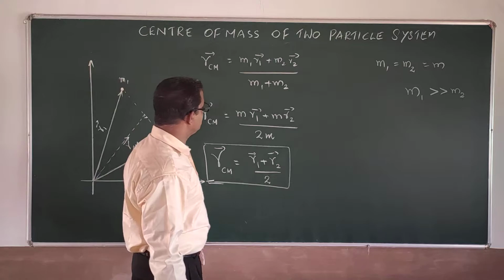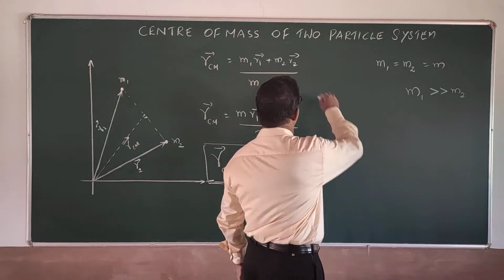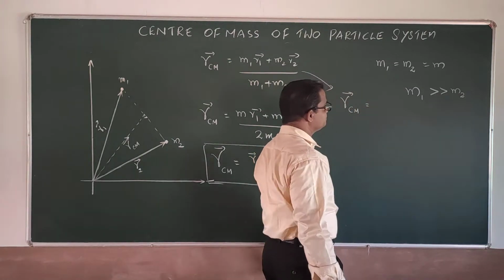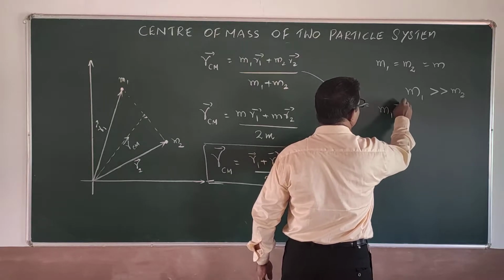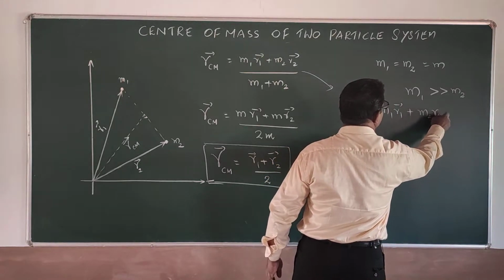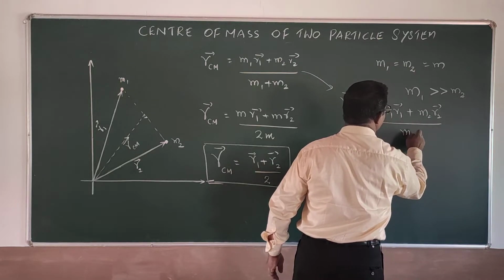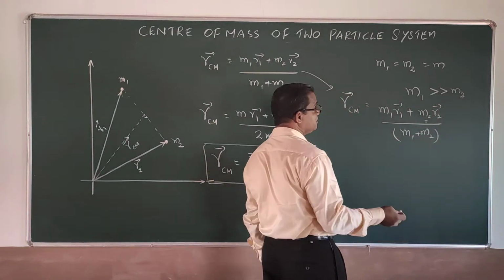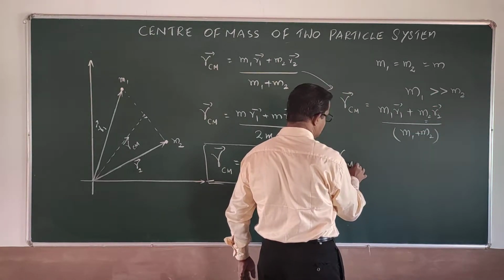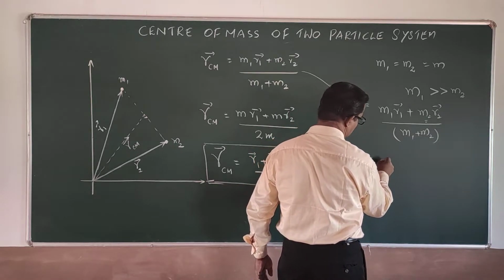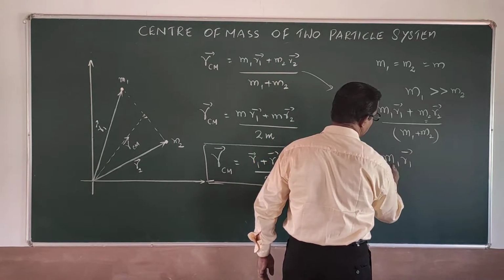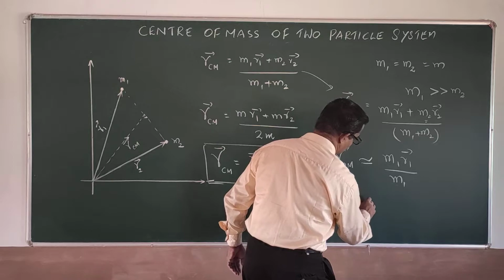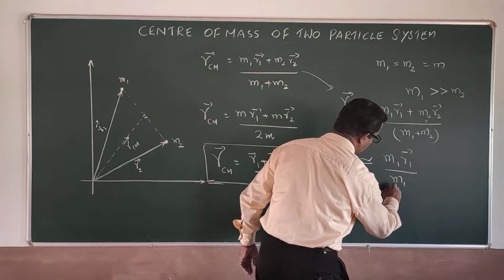So when I apply the case, from the equation R_CM equal to (M1 R1 plus M2 R2) divided by (M1 plus M2), since M2 is negligibly small, R_CM is almost equal to M1 R1 divided by M1, or R_CM is almost equal to R1 itself.